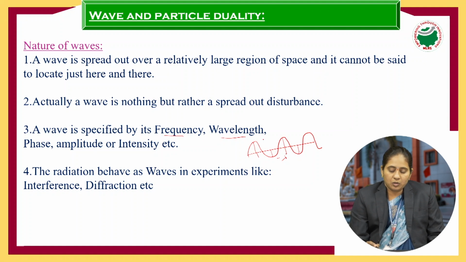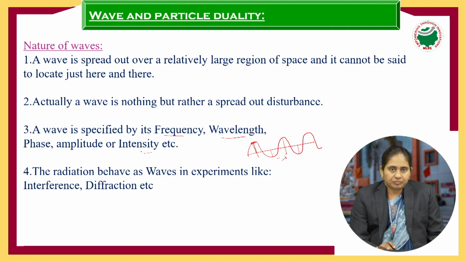And amplitude: how far the particle vibrates, the largest displacement, is known as amplitude. Intensity is the brightness of the wave, that is, whether the intensity is more or less. So these are the terms which can describe the wave: frequency, wavelength, phase, amplitude and intensity.